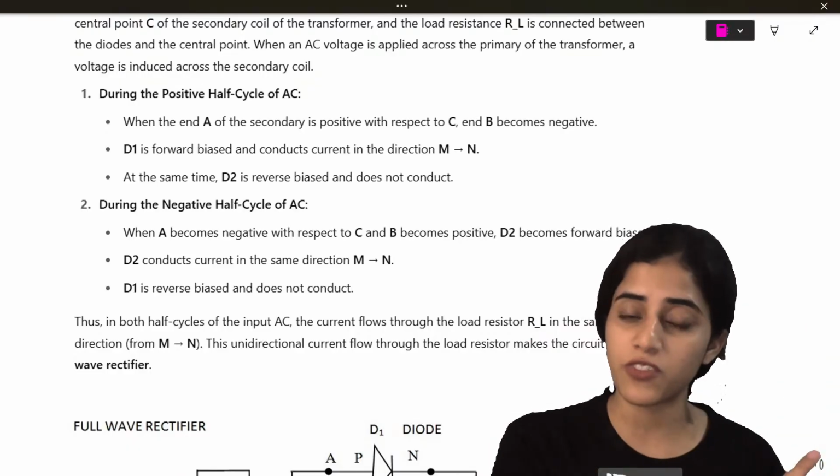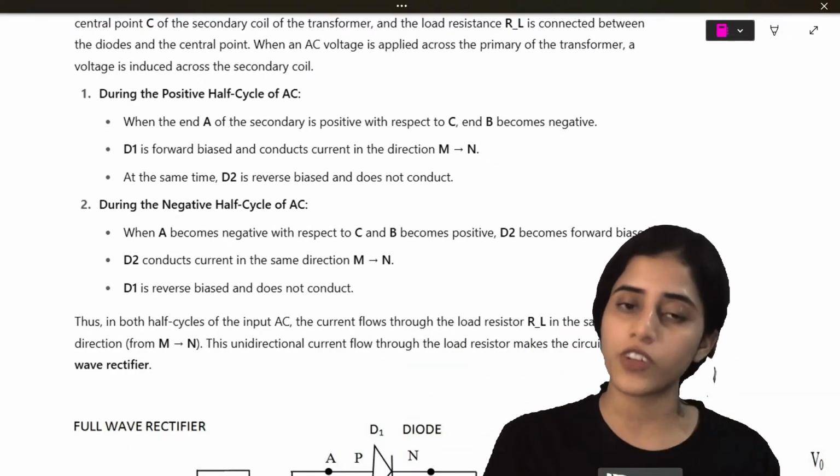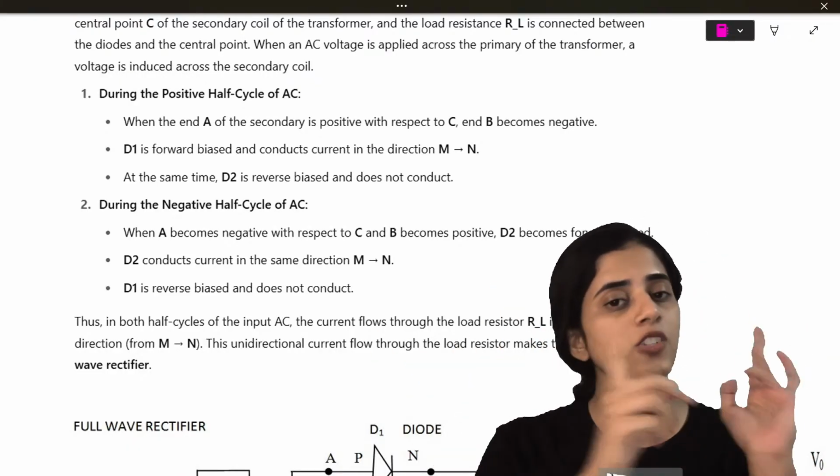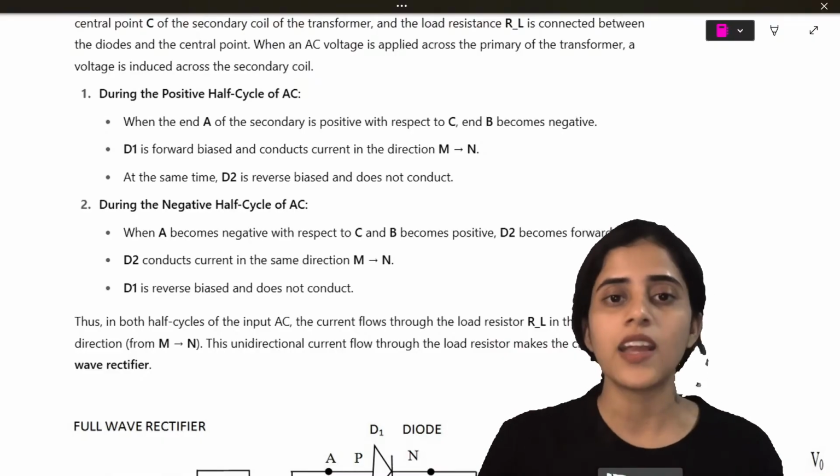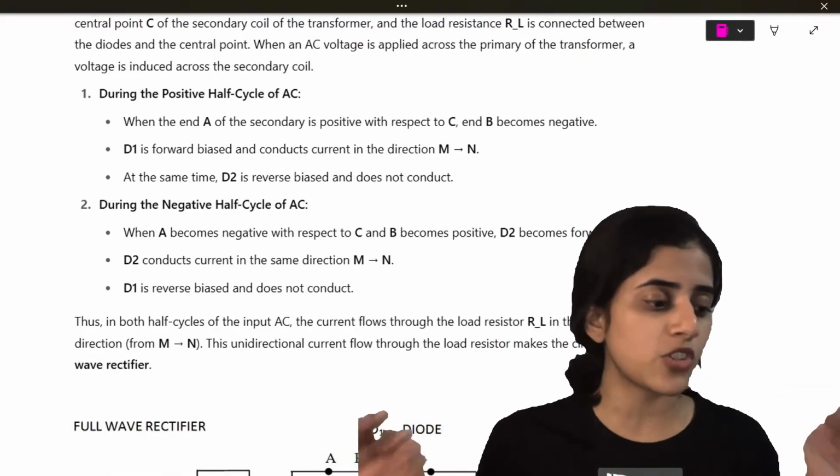MCQs, I've done a video which is separate. You can go refer that for MCQs. For past package also there are videos. I hope all this will get your exam sorted.